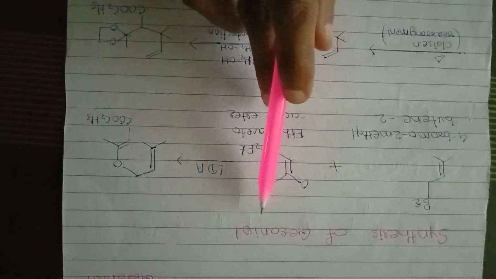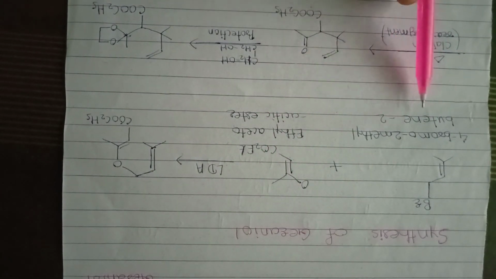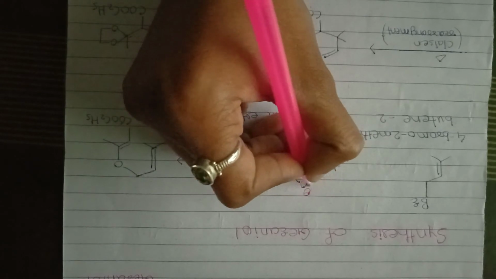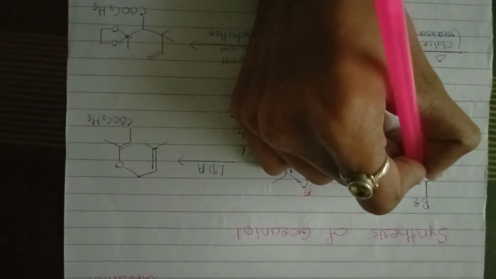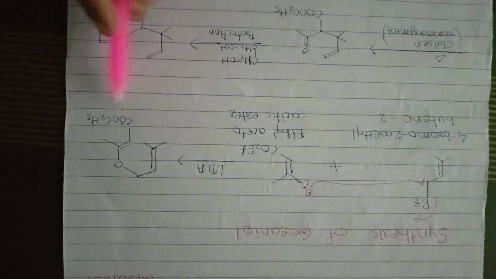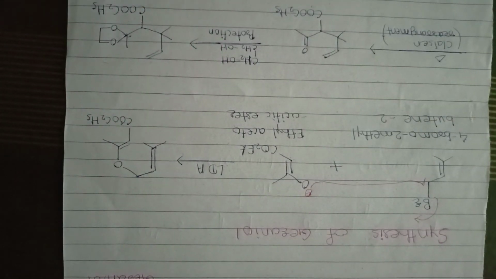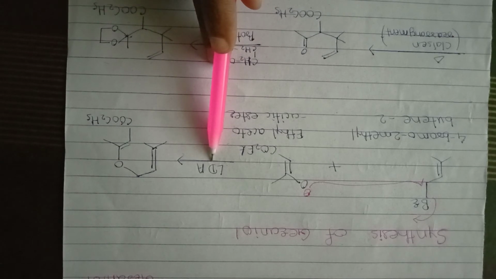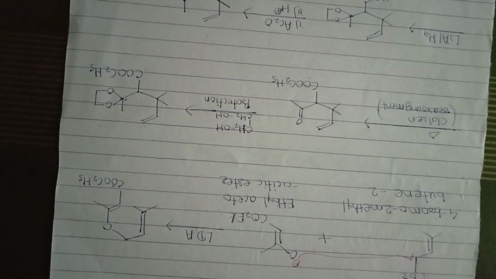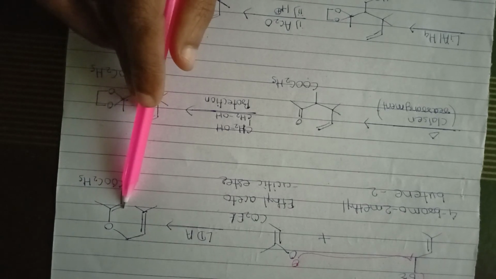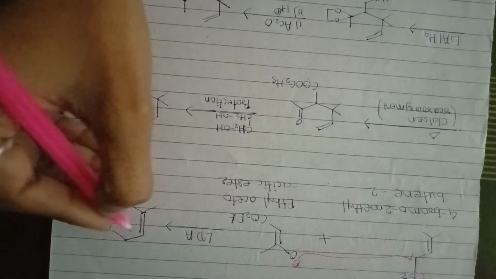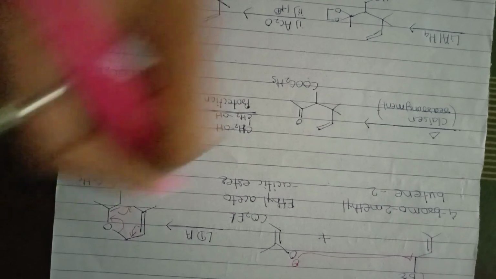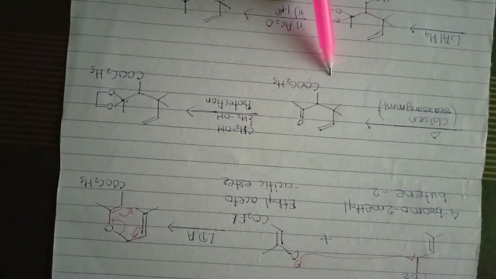Then the next point is the synthesis of geraniol. When 4-bromo-2-methylbutene is reacted with ethyl acetoacetic ester, the negative charge of the oxygen atom attacks this carbon atom, Br is removed, and this compound is formed, in the presence of LDA, lithium diisopropylamide. In the next step, this compound is heated for Claisen rearrangement, and this compound is formed.